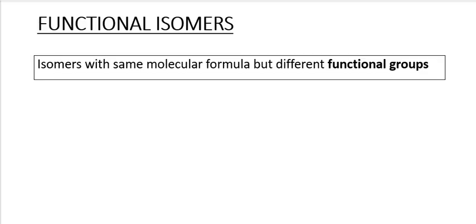Functional isomers. Let's do functional isomers. Isomers with the same molecular formula but different functional group. So this is very easy. Now we will memorize that, okay, there are two functional isomers. For example, the isomer of a ketone is an aldehyde.